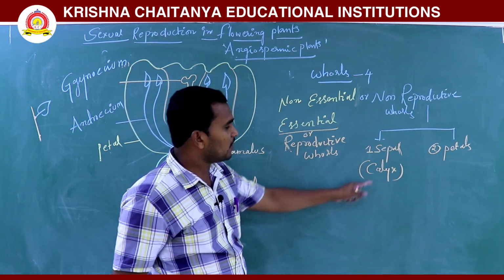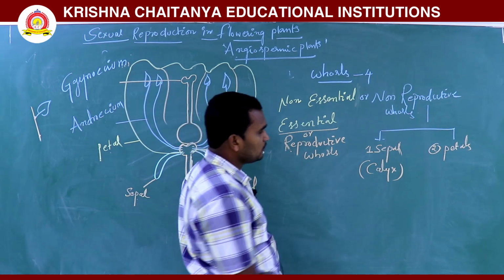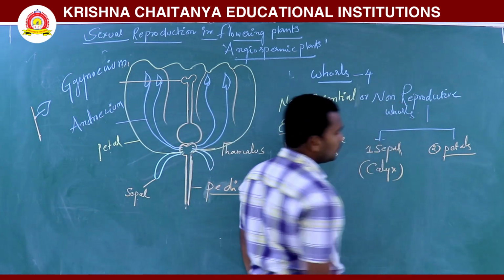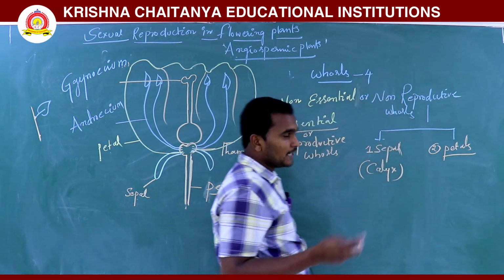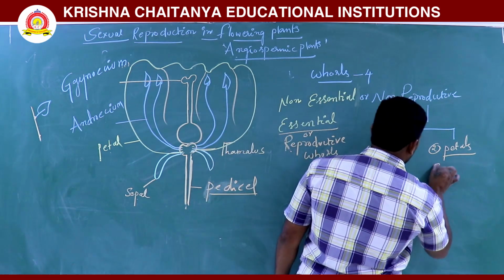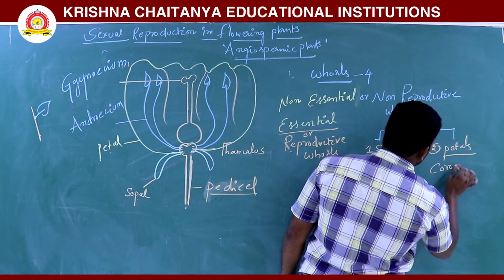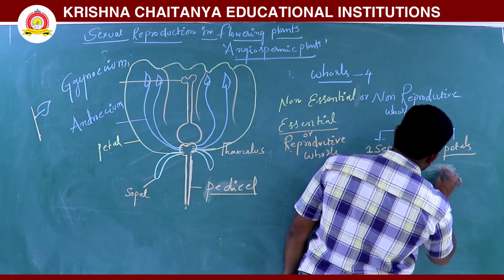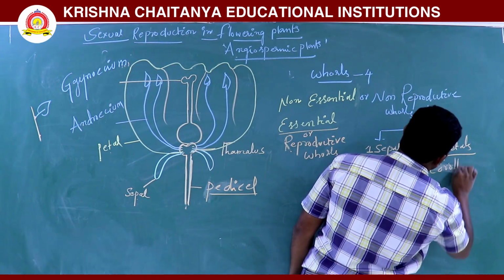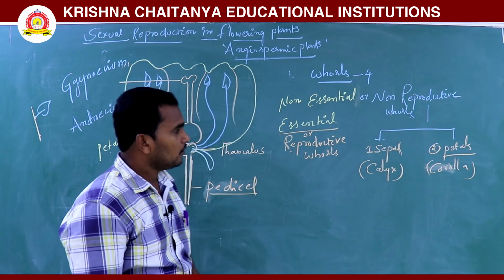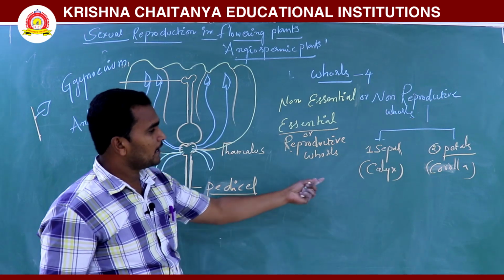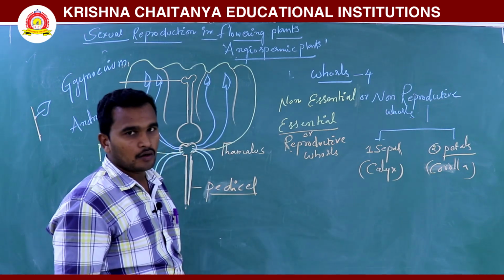A unit of sepals is called a calyx. There are 5 sepals in one flower. A unit of petals is called a corolla. So sepals are nothing but calyx, and petals are nothing but corolla.